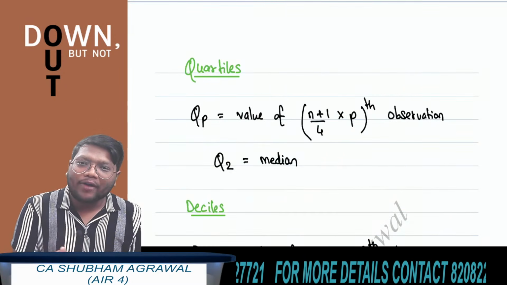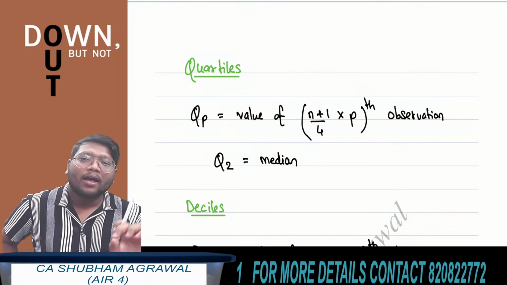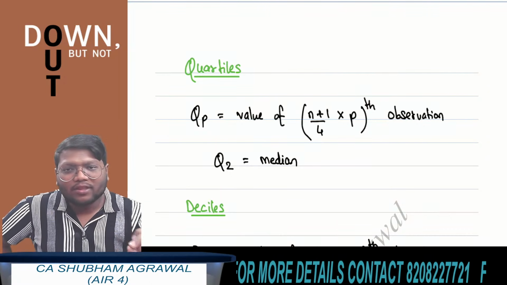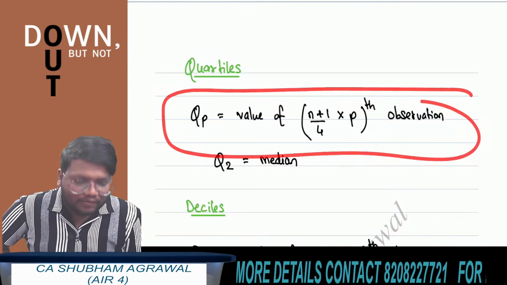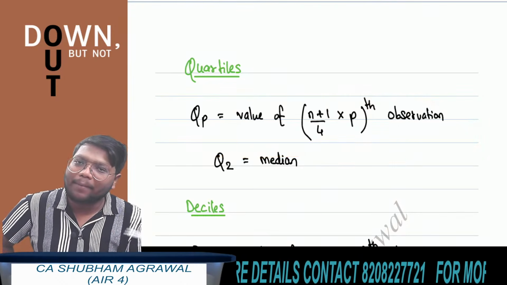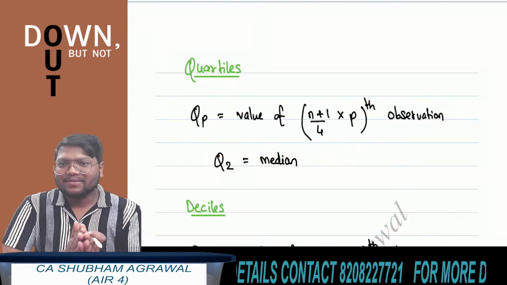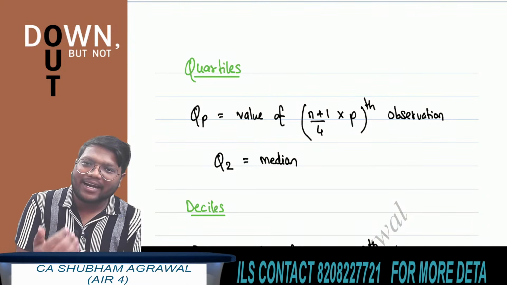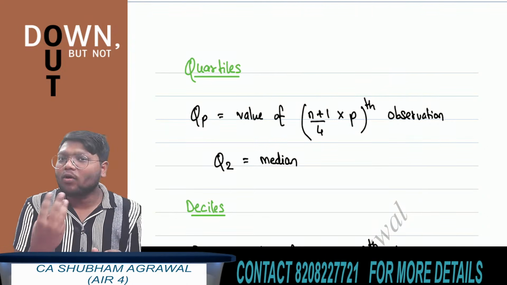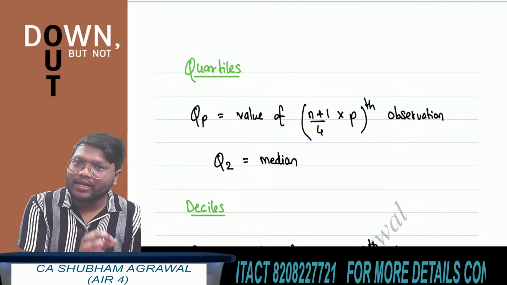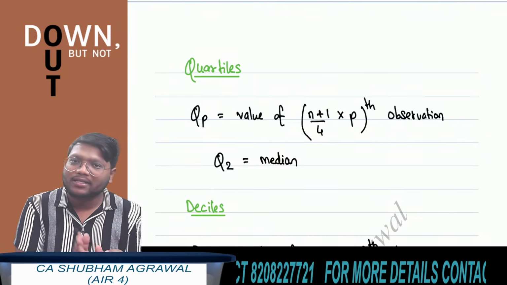So in order to find quartiles, what is the formula? See, the value of the pth quartile is the value of (n plus 1) upon 4 multiplied by pth observation. Quartiles basically divide the data into 4 parts. There are 3 quartiles, Q1, Q2 and Q3. But quartiles divide data into how many parts? 4 parts.